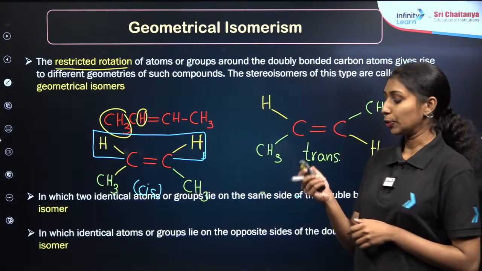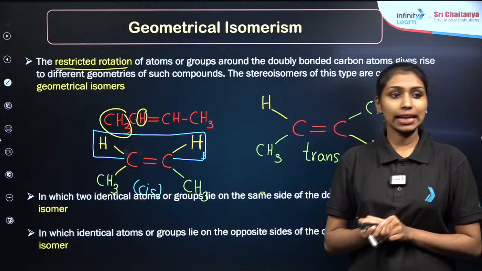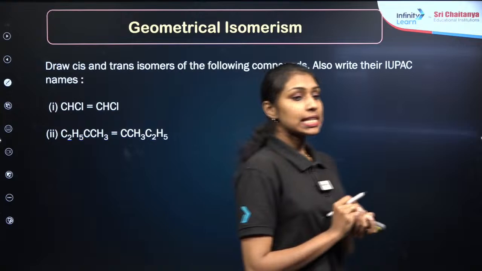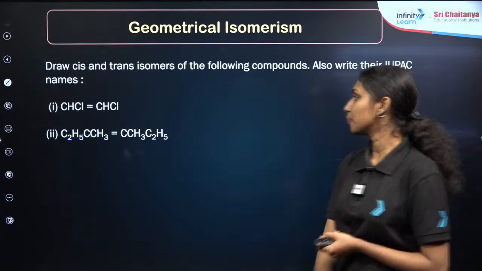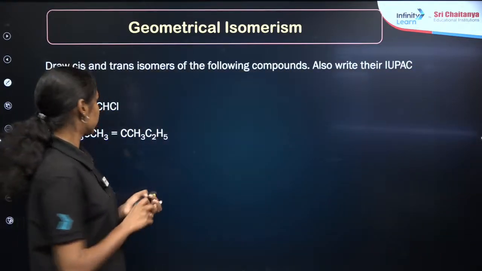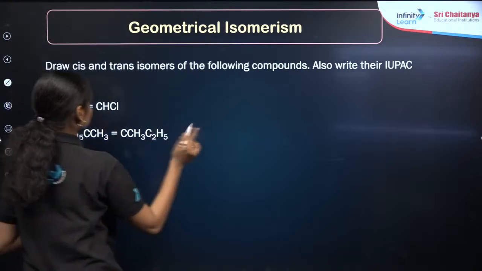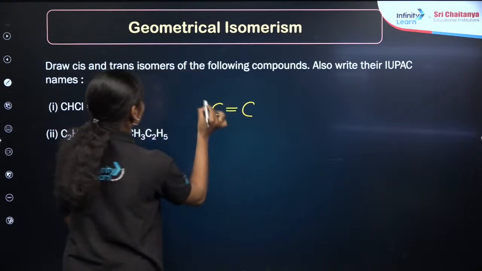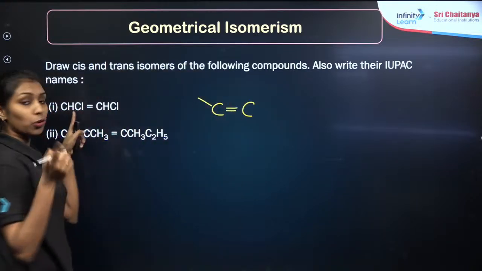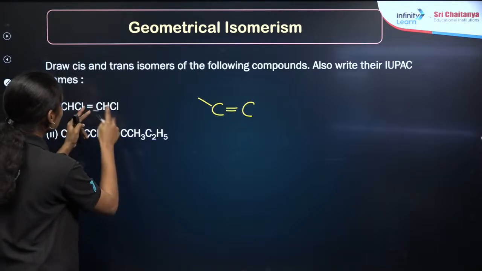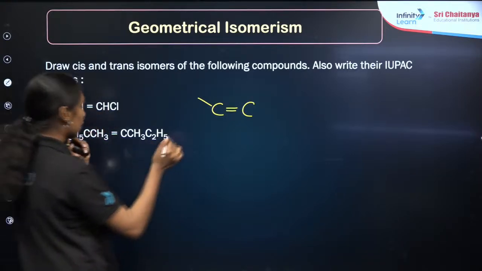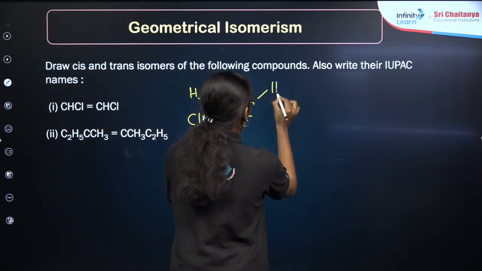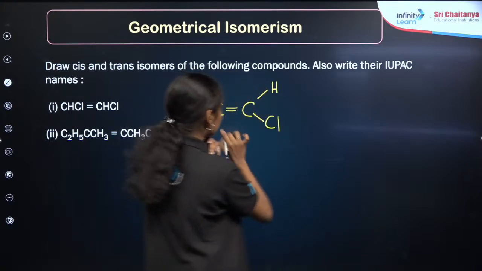Now there are some practice questions for you to find the geometrical isomers. Try along with me. Try to find the cis-trans isomers of these two compounds. What do you have to do first? Double bond, right? Then, in the case of the first carbon atom, there will be two different groups, one is hydrogen and the other is chlorine. Similarly, the second carbon also has hydrogen and chlorine. So here I am taking hydrogen, then chlorine. Similarly, hydrogen, then chlorine. So this is one type of isomerism.